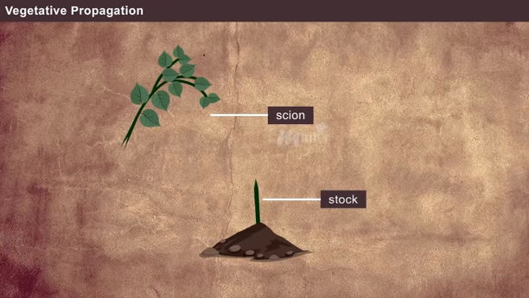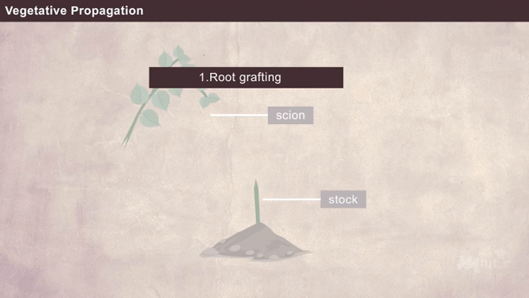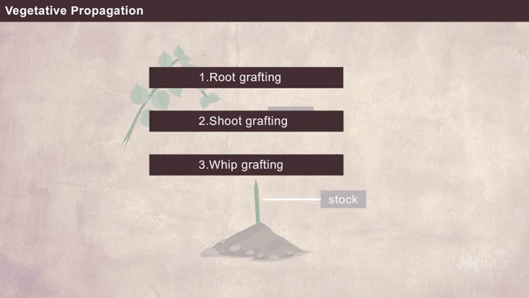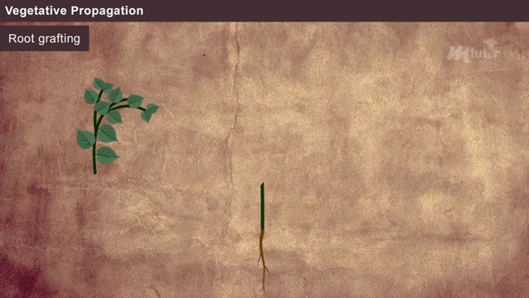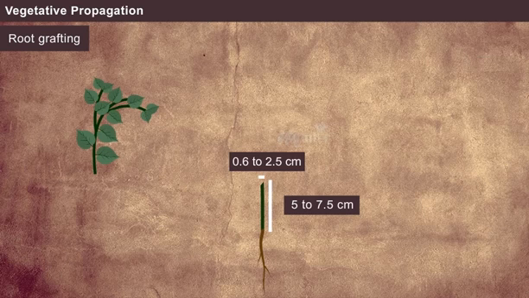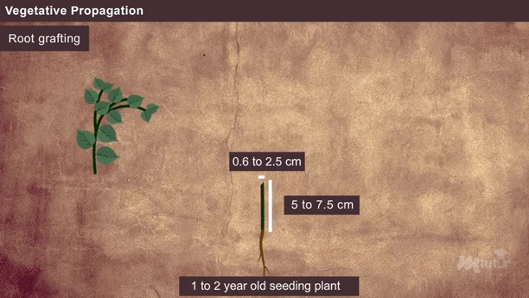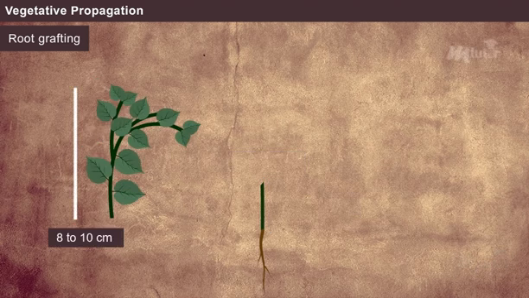Grafting is done following 5 methods: root grafting, shoot grafting, whip grafting, wedge grafting, bud grafting. In root grafting, the stalk of length 5 to 7.5 cm and thickness 0.6 to 2.5 cm is selected from a 1 to 2-year-old seedling plant. Scion bits of 8 to 10 cm length with well-developed 2 or 3 buds are selected.